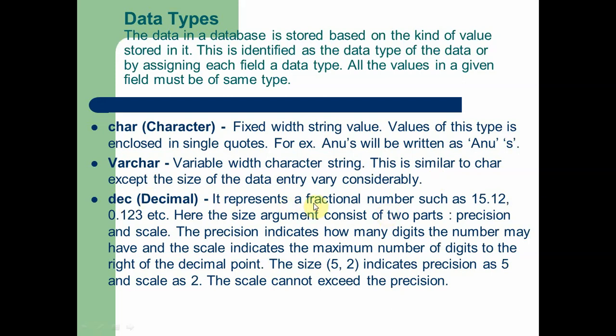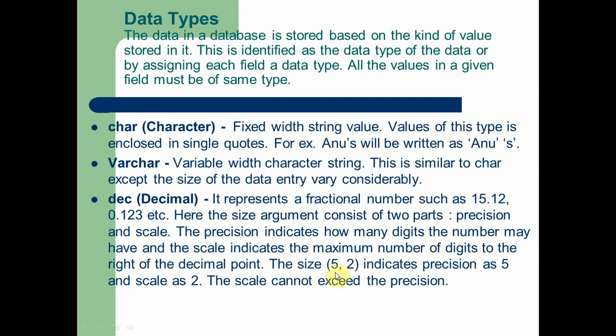It represents a fractional number such as 15.2, 0.12. These are some examples of decimal numbers. The size argument consists of two parts: precision and scale. Precision indicates how many digits the number may have, and the scale indicates the maximum digits to the right of the decimal point.